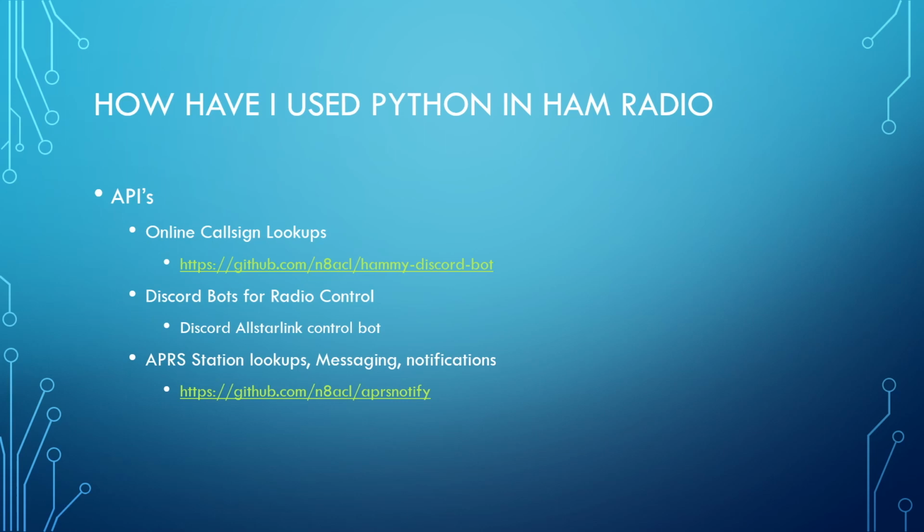I've also used it to interact with APIs for APRS station lookups. This includes messaging and other notifications. What this application will do is it will listen to an API from one of the web-based APRS systems, and if whatever call sign you're wanting to listen for comes across the APRS information system, it will send a notification to a number of different social media services: Mattermost, Discord, Slack.